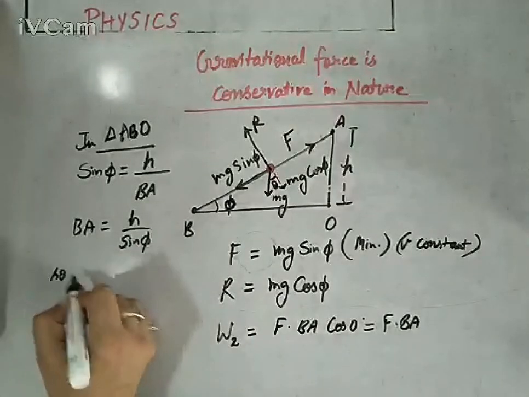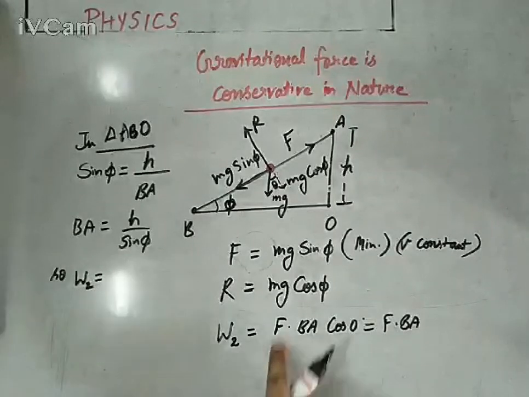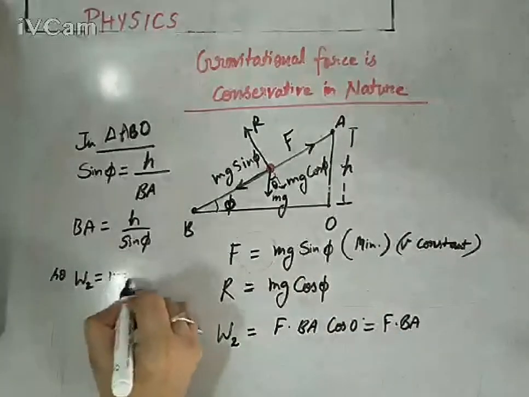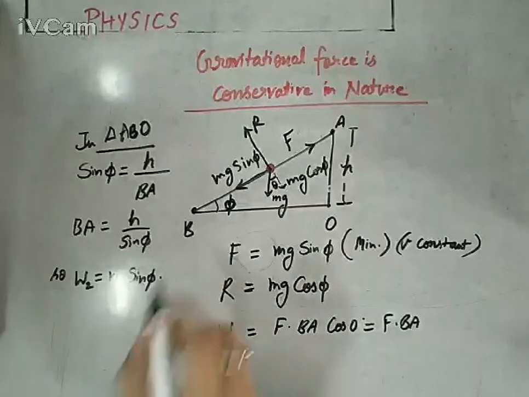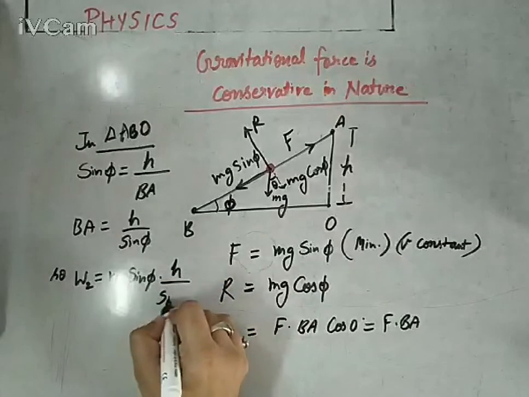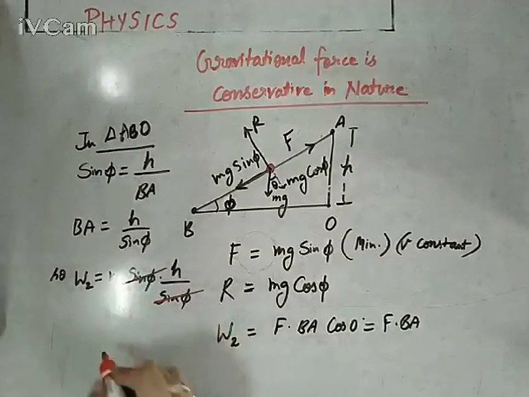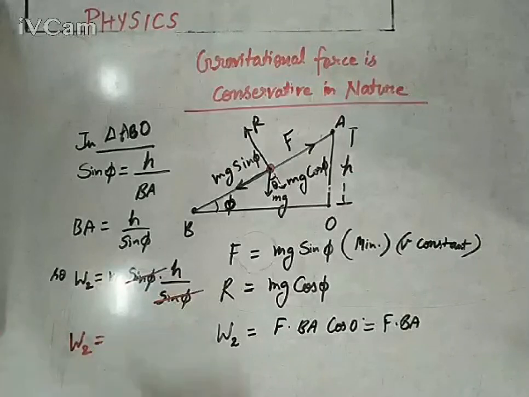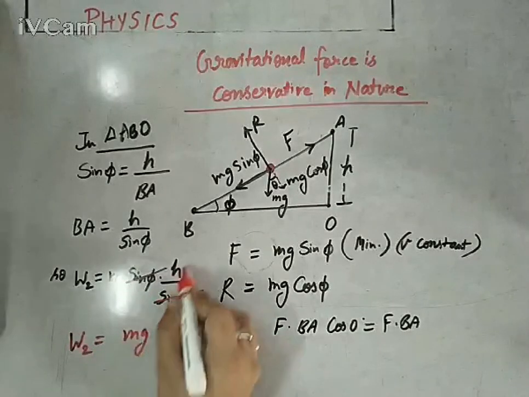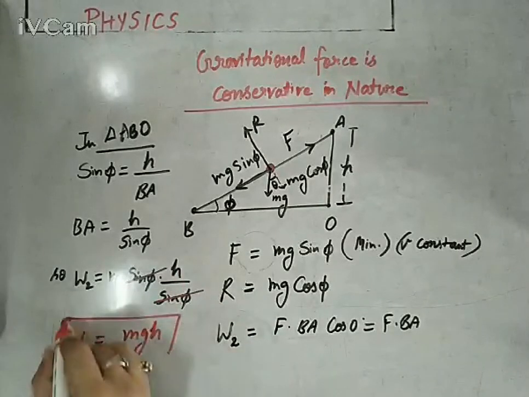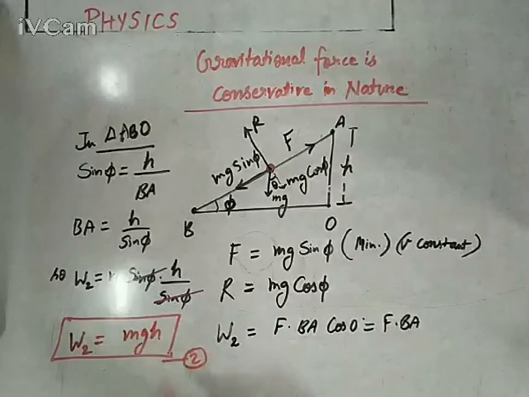So work done W2 would become, force is mg sin phi into BA, which is H upon sin phi. Sin phi and sin phi will get cancelled. So finally work done W2 would be m into g into h. Again same as the previous one. Let's say question second, this is for the second case.